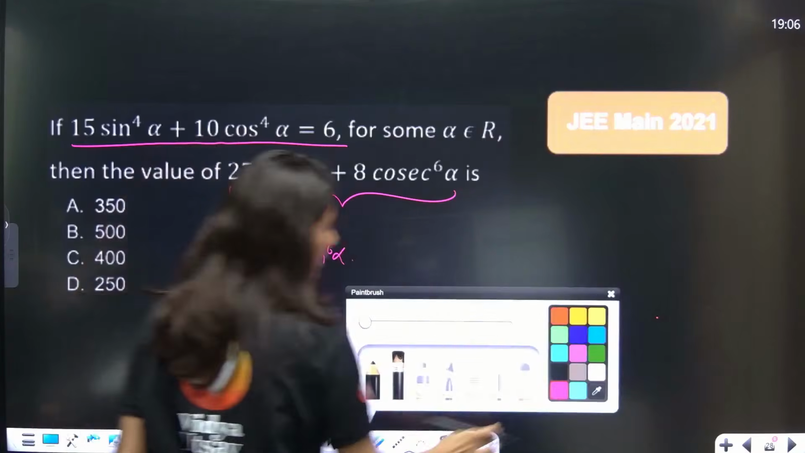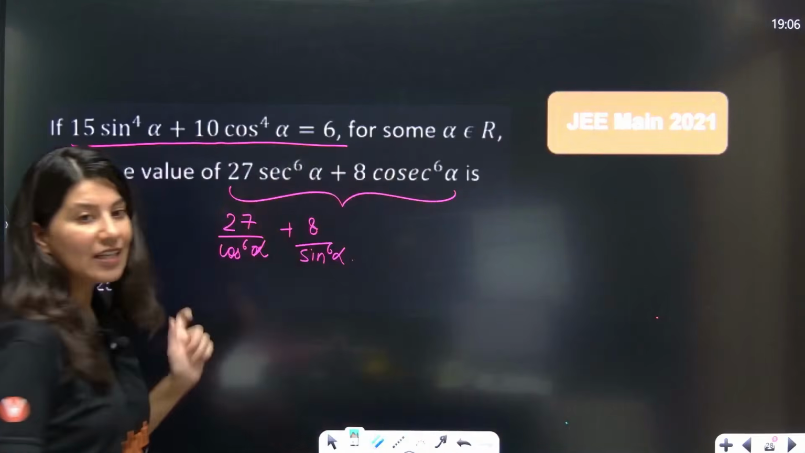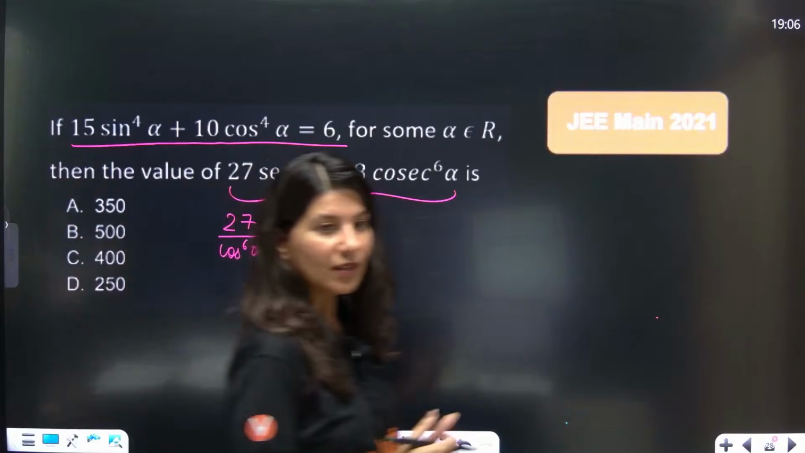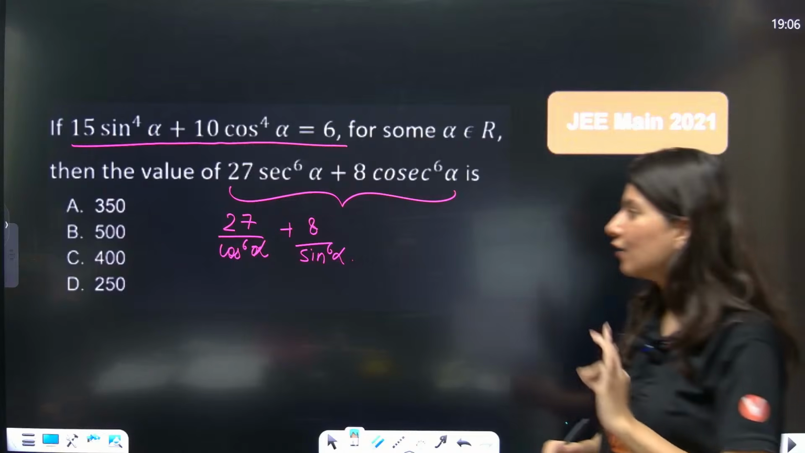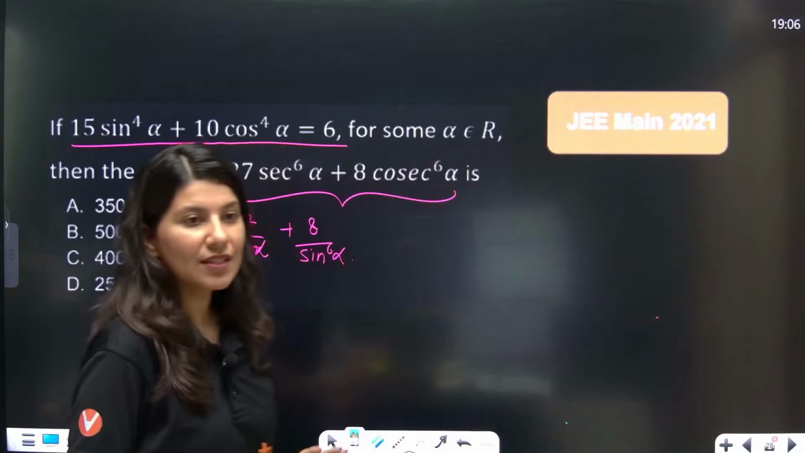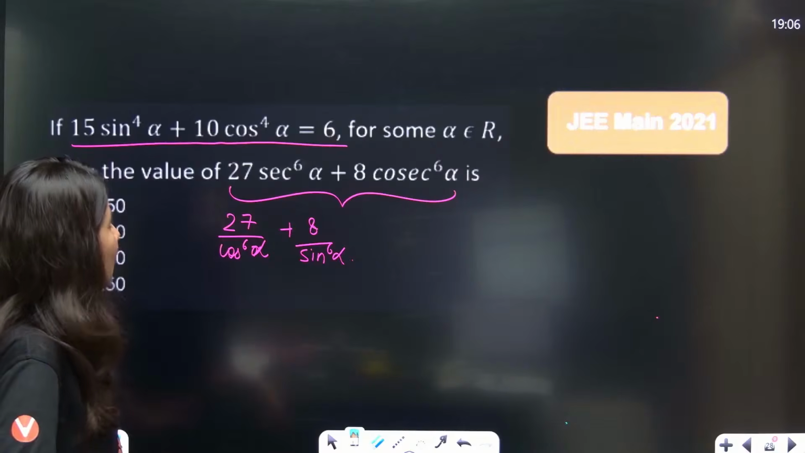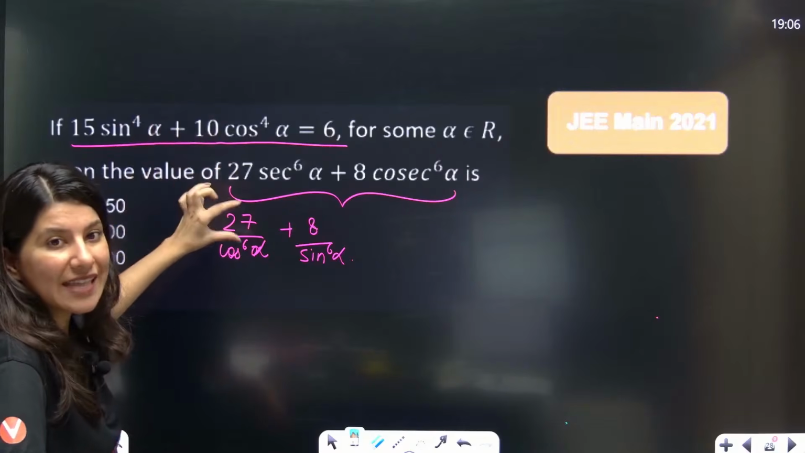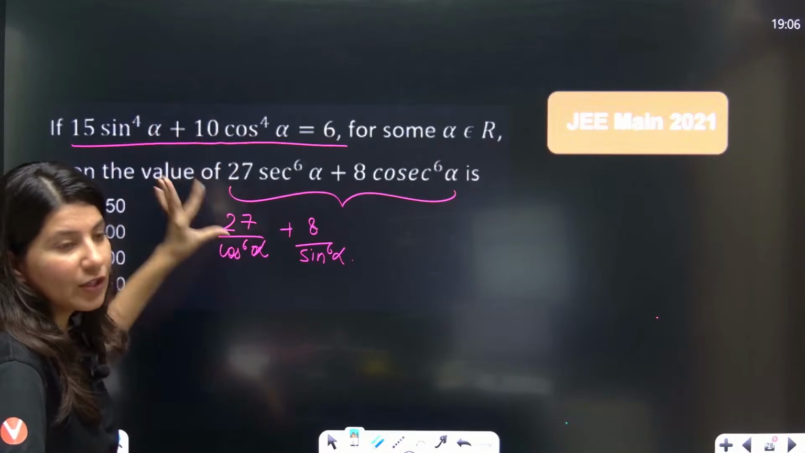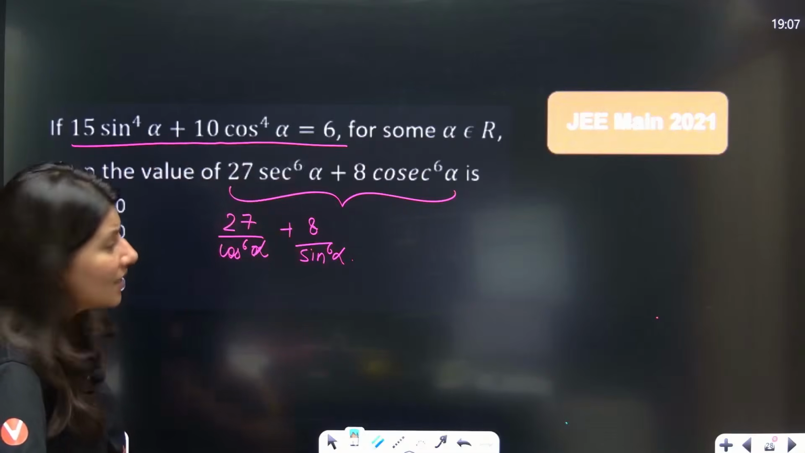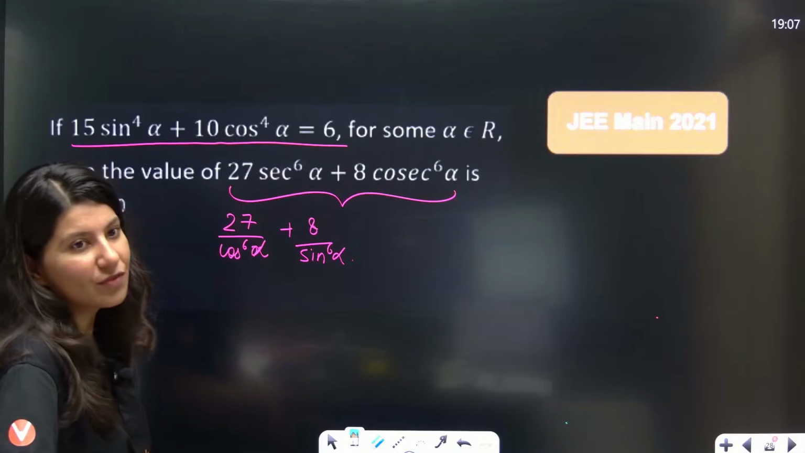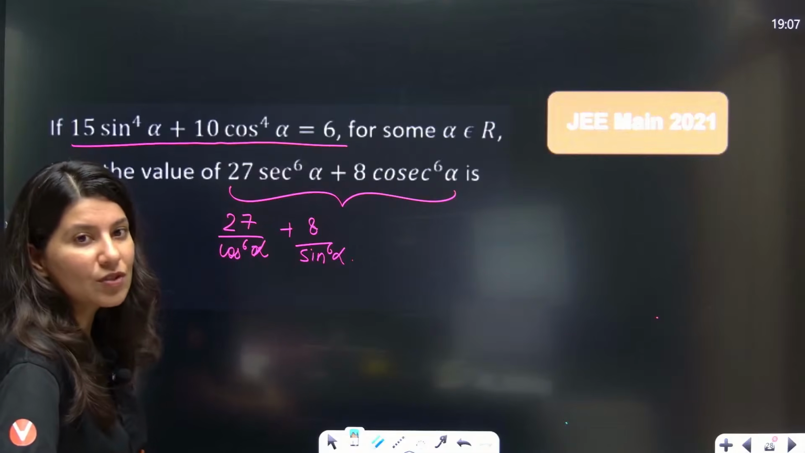Okay, now just tell me, what do you want? You want sine alpha and cos alpha value, right? You want sine alpha and cos alpha value to decode this question. Agree or not? To do this question, you want sine alpha value and cos alpha value. If somebody will come and tell you that sine alpha is this, cos alpha is this, won't you be able to solve this question? Definitely you will be able to solve this question, right?